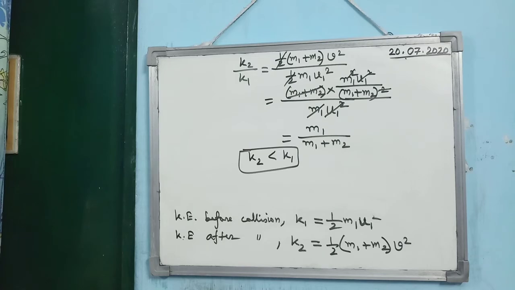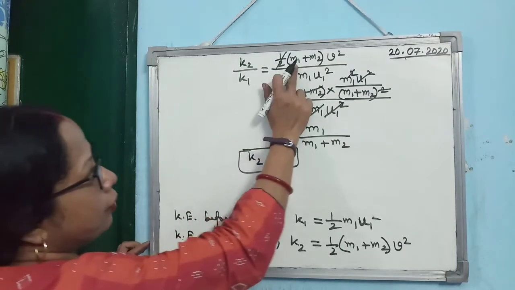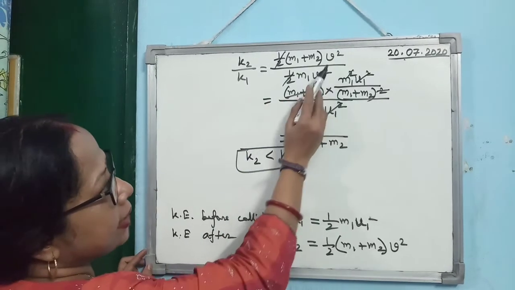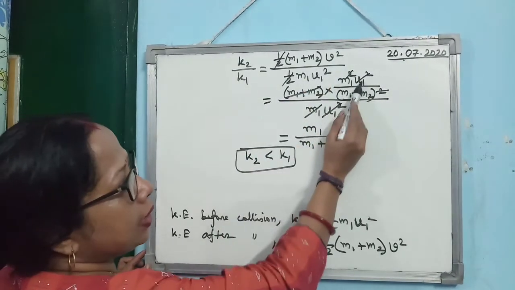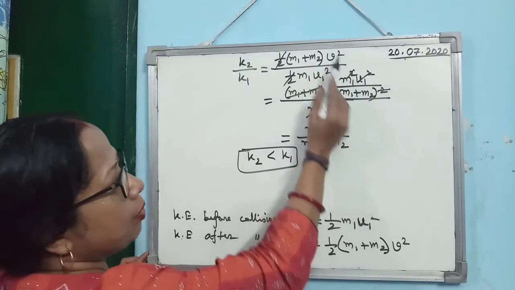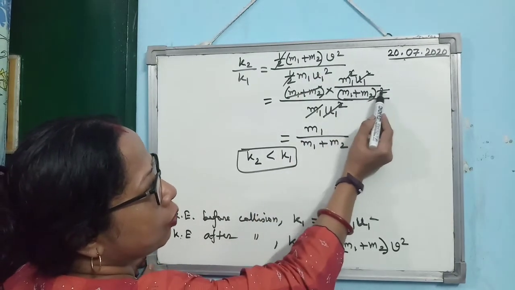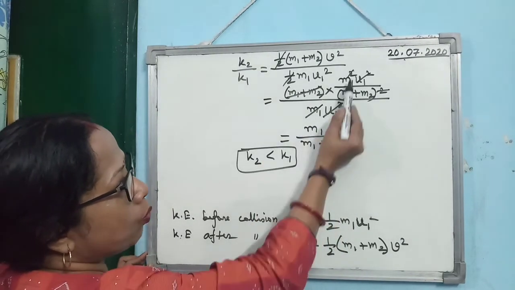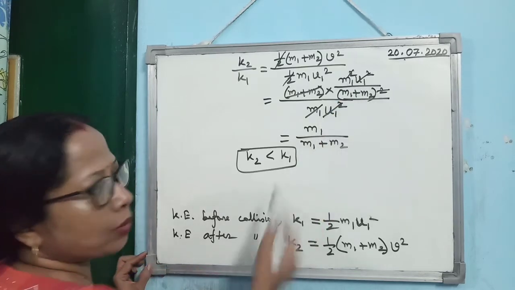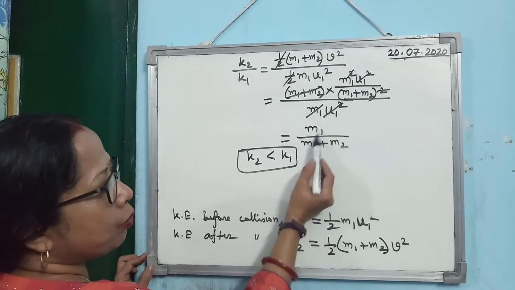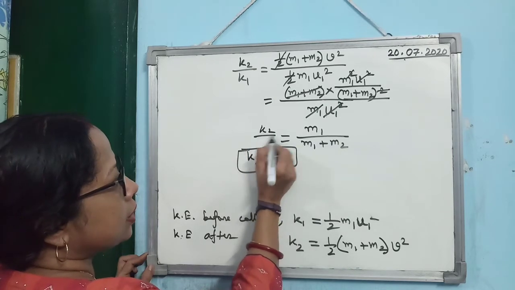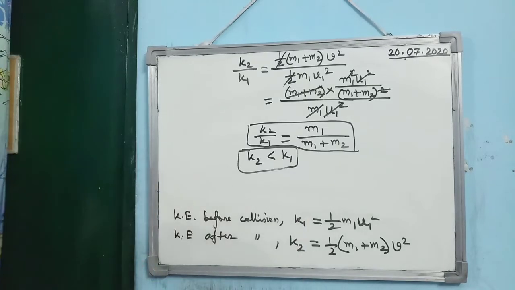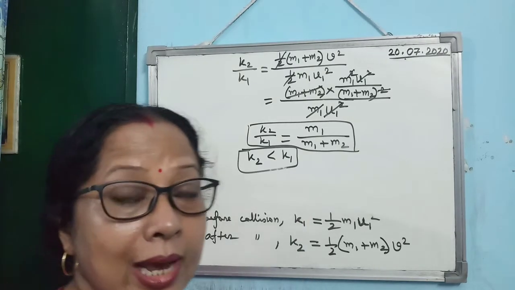So you see, if you take the ratio K2 by K1, half M1 plus M2 V square by half M1 U1 square, then half you can cancel. Again V was how much? M1 U1 by M1 plus M2. So what will be V square? M1 square U1 square by M1 plus M2 whole square. So this M1 plus M2 square you can cancel, and here one M1 and square you can cancel, U1 square getting cancelled. So what are you getting? M1 by M1 plus M2. This is the relation. Also you must remember that K2 by K1 is given by M1 divided by M1 plus M2, provided U2 is 0.